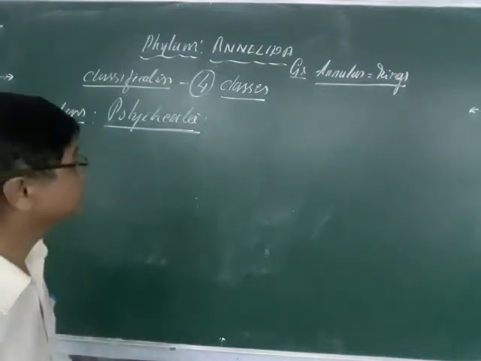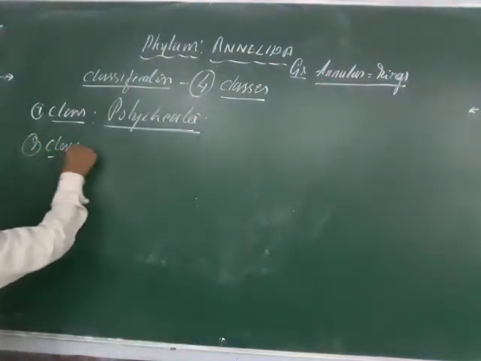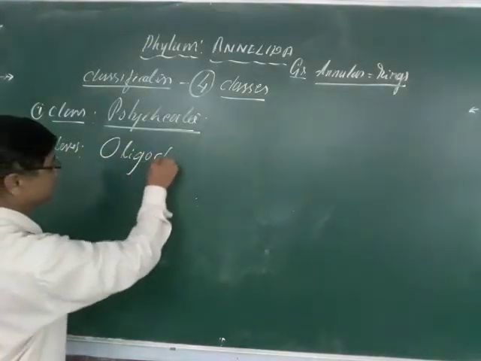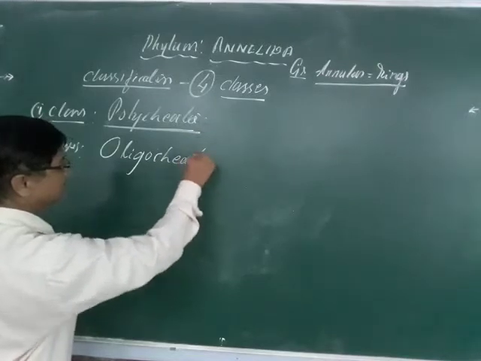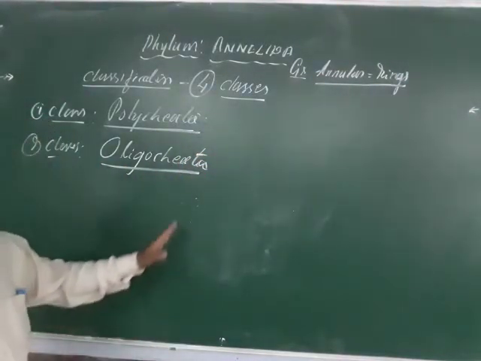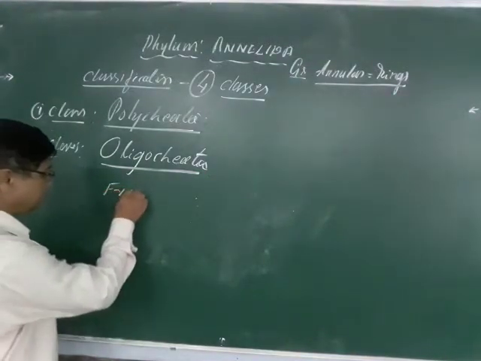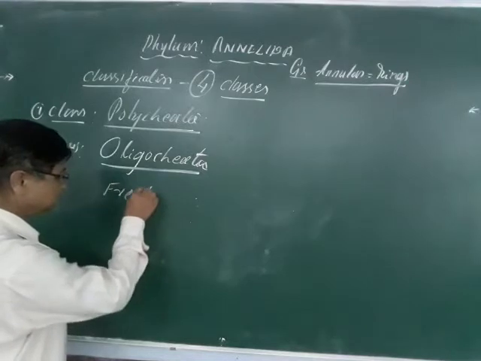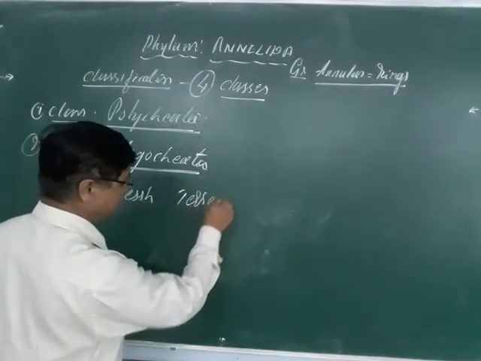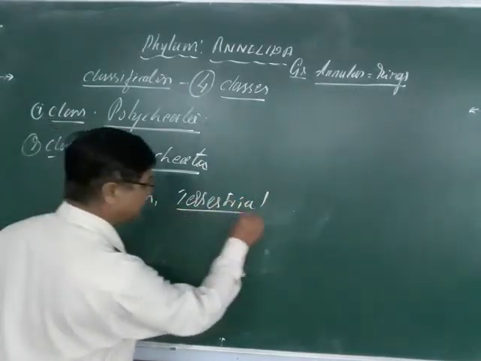And the second class is Oligochaeta. Most of these animals are freshwater as well as terrestrial forms.